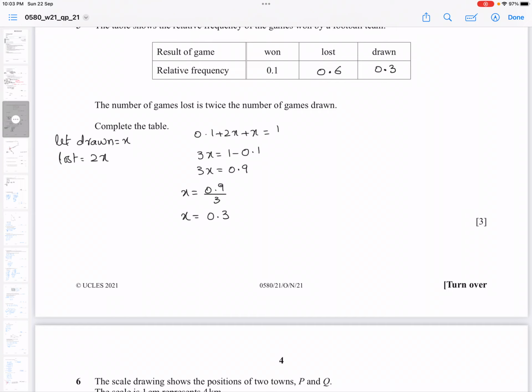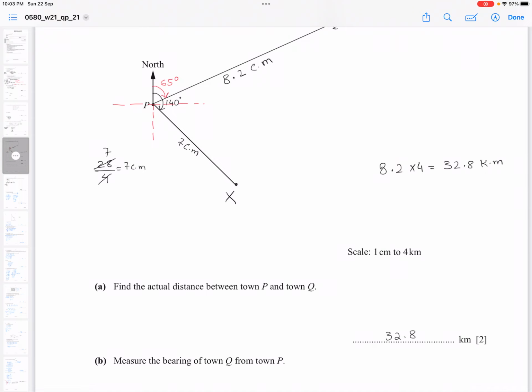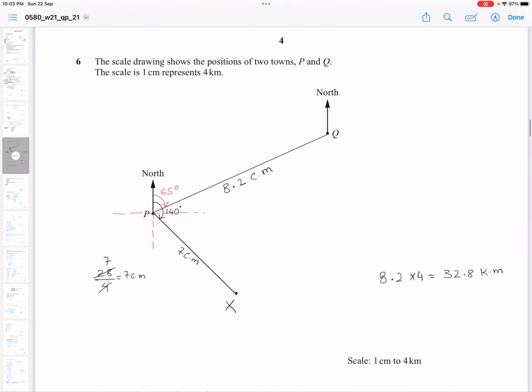Scale drawing shows the position of two towns P and Q. The scale is 1 centimeter represents 4 kilometers. So in part A, find the actual distance between town P and town Q. So you place your ruler and measure in centimeter from P to Q. So this should be 8.2.